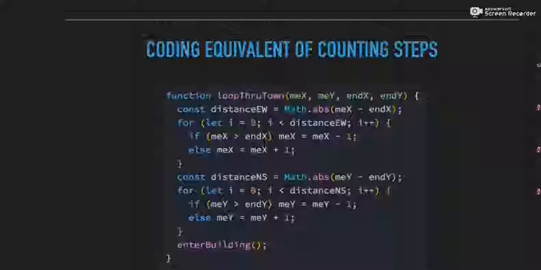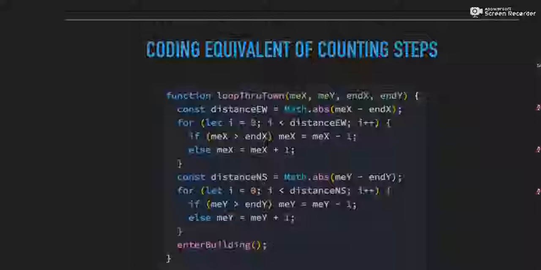Sort of. We're declaring a variable, and then we're doing a loop, and then we're doing a different variable, we're doing a loop, and then at some point we're entering the building, but it's not super clear right away what's going to happen in this function. Basically what this is doing is still taking a problem and breaking it down into steps, right? We're getting a bunch of parameters here: me x, me y, end x, end y. So basically our starting coordinates versus the coordinates that we want to end at.